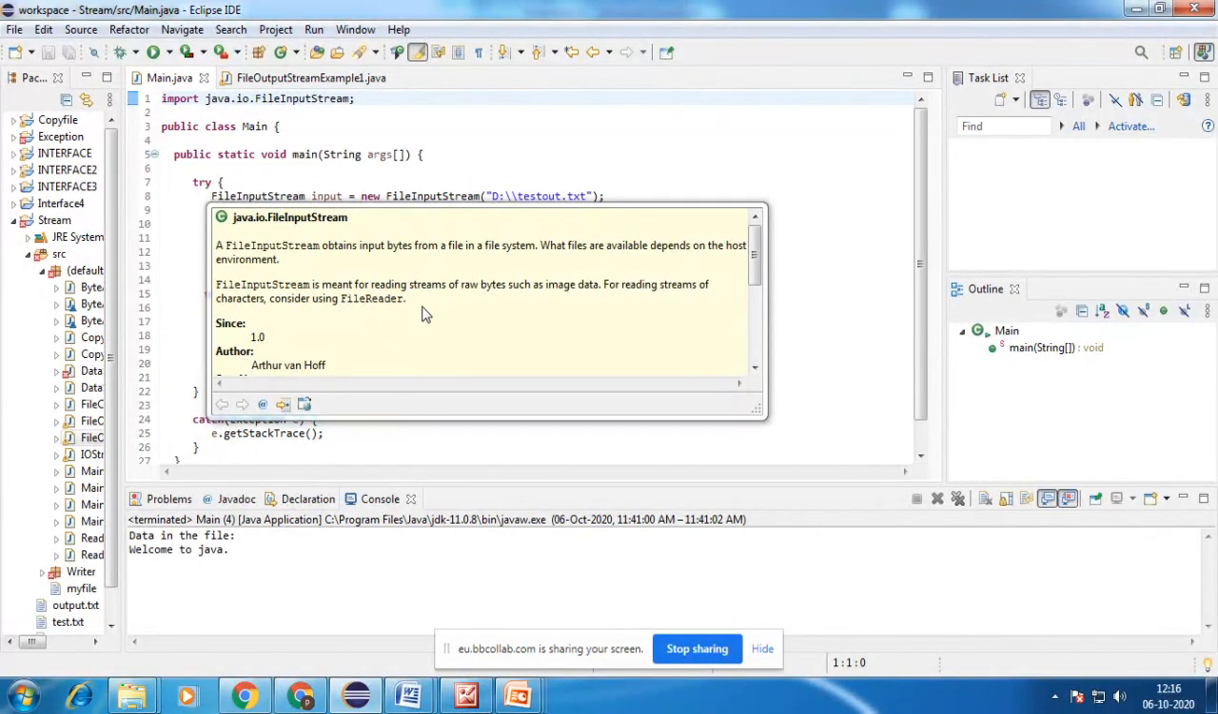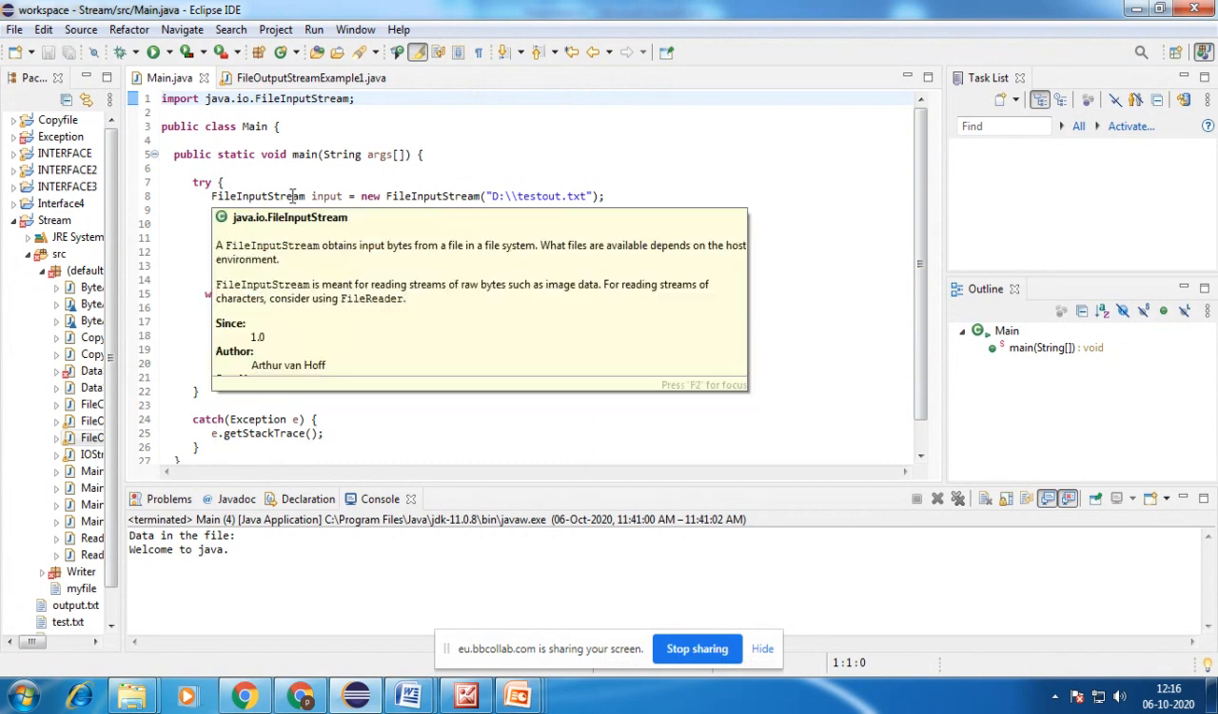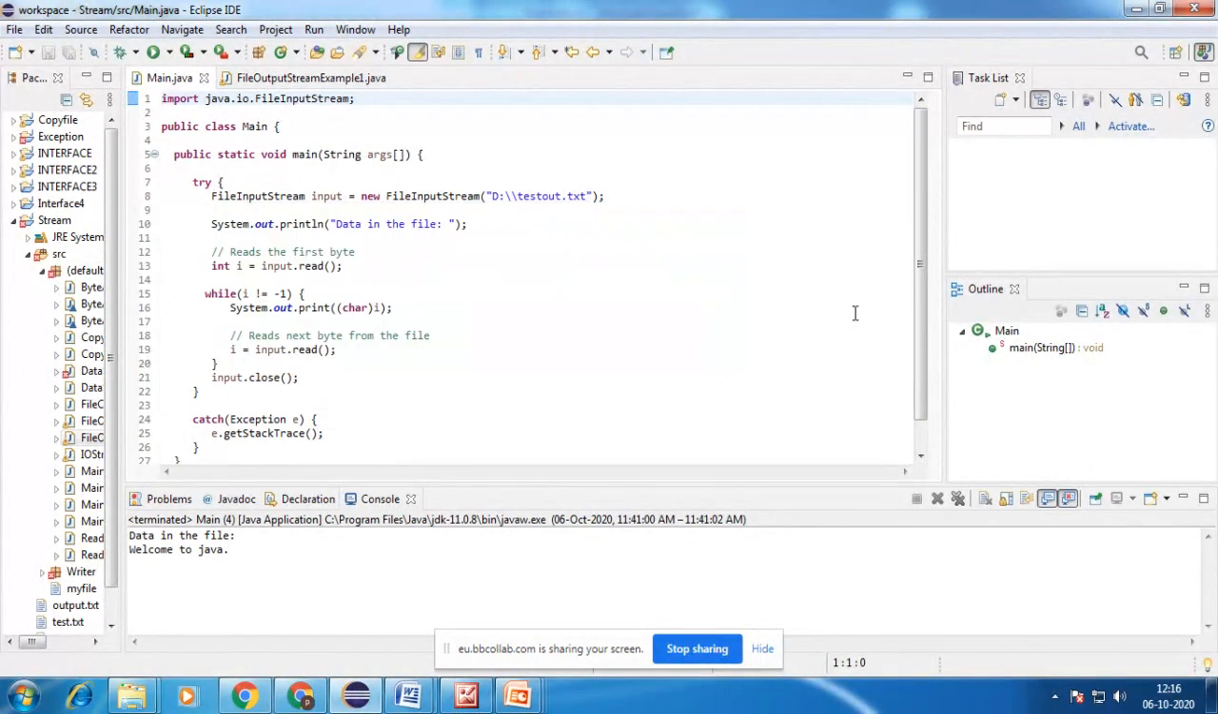So it is meant for reading streams of raw bytes. Even while using the file input stream, we can read multimedia files also, whereas in a character stream we cannot read multimedia files. We discussed that in that particular topic. But our objective today is the file input stream, which means it has to read a stream of raw bytes.